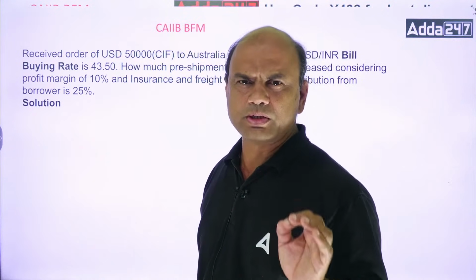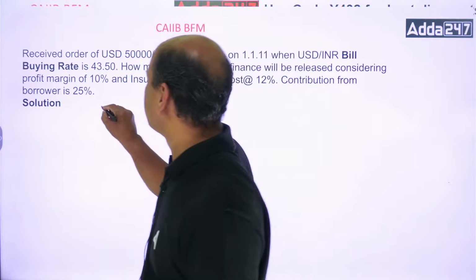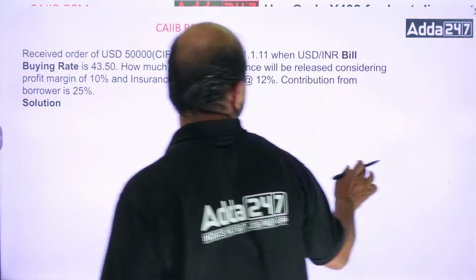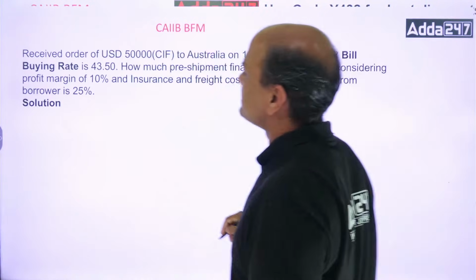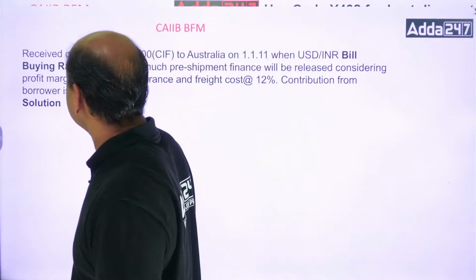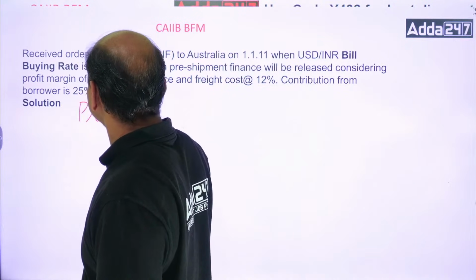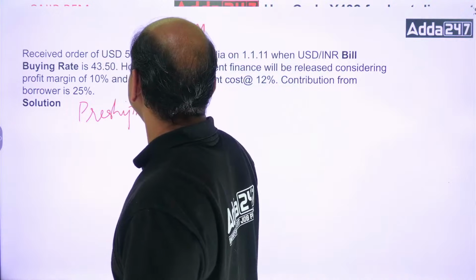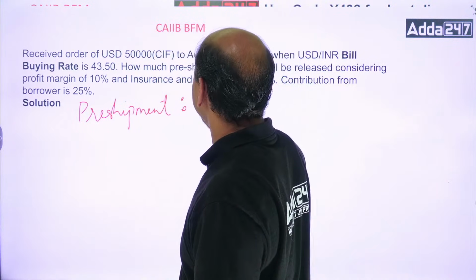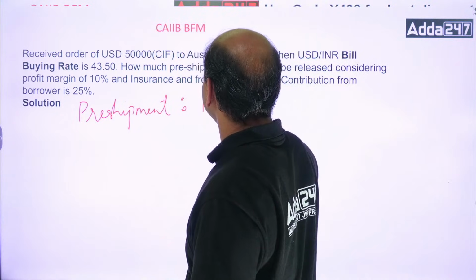Kindly note a few points about pre-shipment. Pre-shipment finance is always given on FOB, free on board.